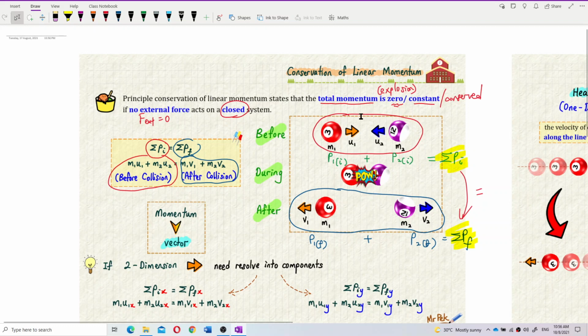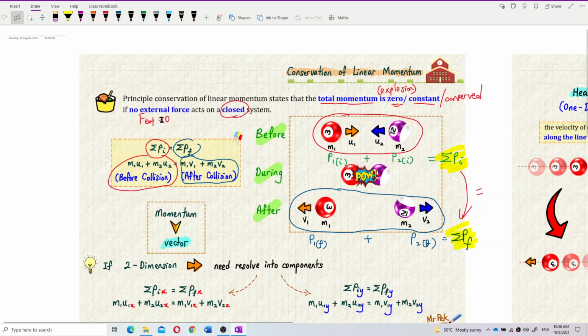The total initial momentum must be equal to the total final momentum, constant or conserved. Before and after collision they have the same momentum: M1 U1 plus M2 U2 equals M1 V1 plus M2 V2, provided no external force acts on a closed system.